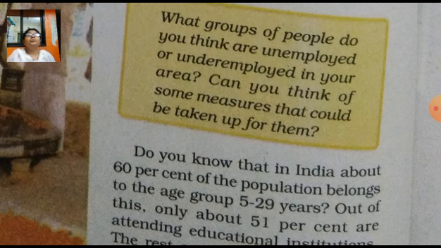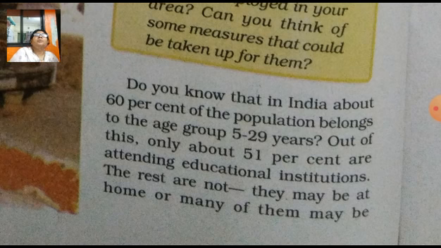Then here, do you know that in India about 60% of the population belongs to the age group of 5 to 29 years. Out of this, only about 51% are attending educational institutions. In the 5 to 29 years age group, only 51% of people join educational institutions. The rest are not; they may be at home, or many of them may be working as child labor.